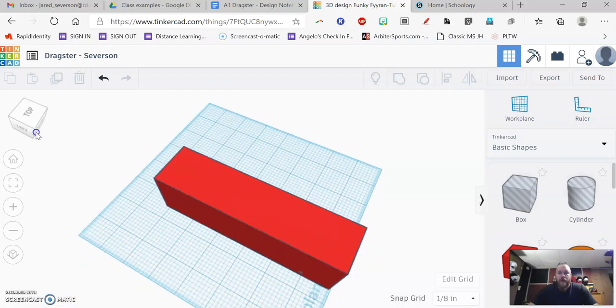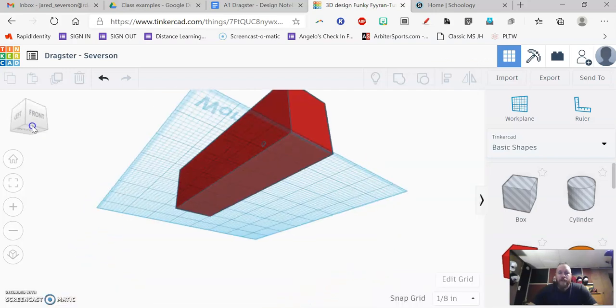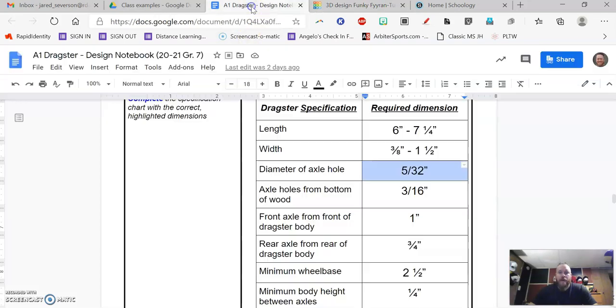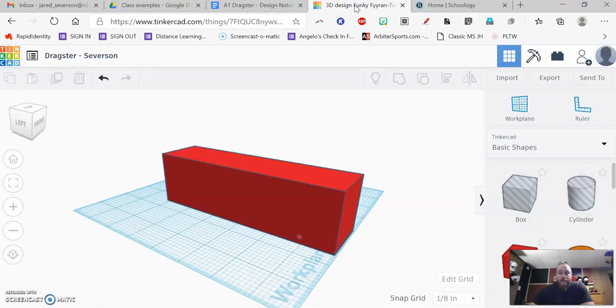Okay, so have fun with this, enjoy this, make your car. Don't forget about the measurements in your design notebook here, so that your car actually fits on the track. If you have questions, which I'm sure you will, make sure that you ask your teachers and we can help you through this. So happy creating, enjoy creating your dragster, do your best with this, ask your teachers questions, and good luck. Make and design that fastest car possible. Good luck.